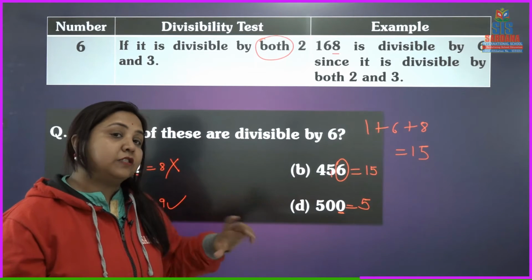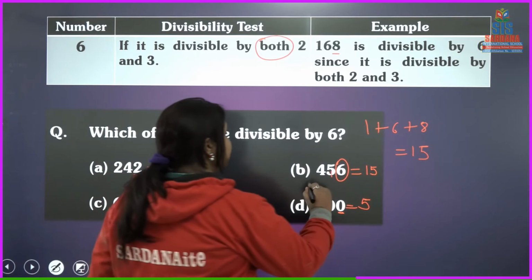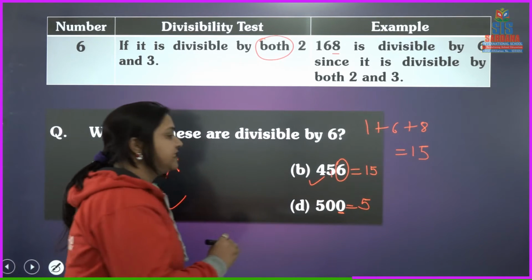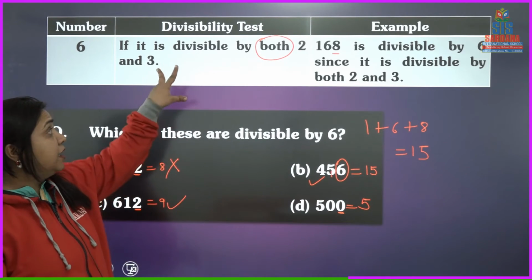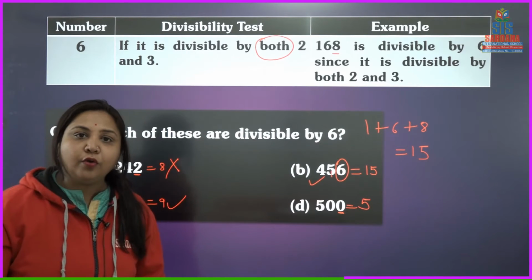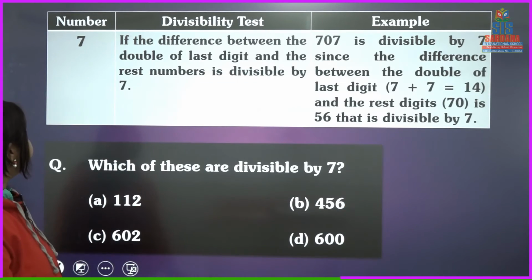So in this case, it is not divisible by 6 also, because the condition is what? That the number is divisible when it is divisible by 2 and 3 both. Is it clear to all? Now proceed to the next one.